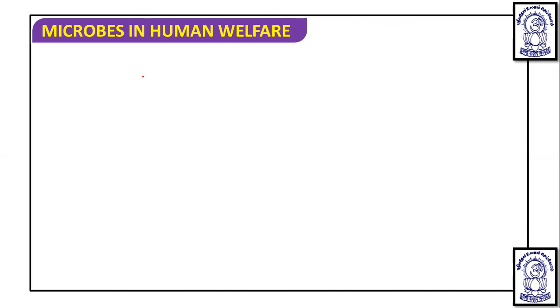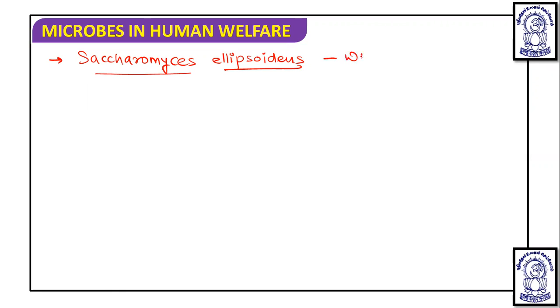First, we remember that Saccharomyces cerevisiae is brewer's yeast or beer yeast, but there are some more species you should remember. Saccharomyces ellipsoideus is wine yeast. Saccharomyces sake is sake yeast.